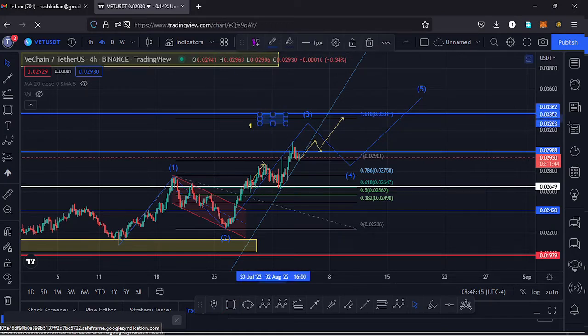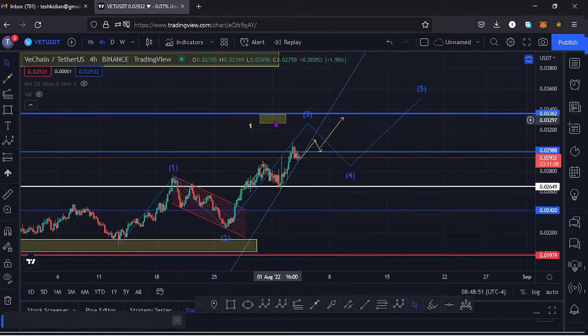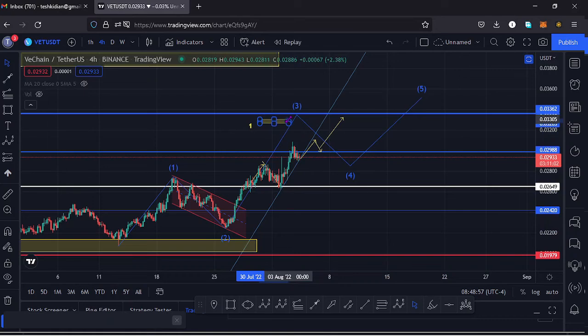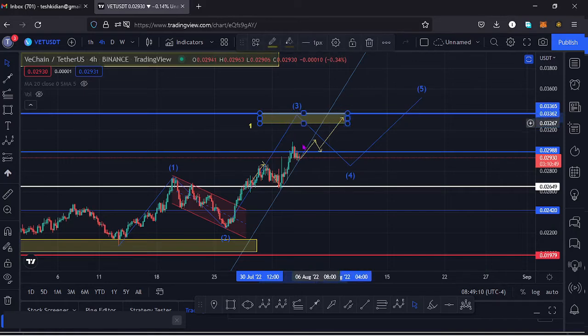And I can use a yellow marking here to mark that target area. So we have a target area up here within this yellow target, which is the minimum that I expect this wave 3 to the upper side to do. That is at around the $0.033 mark. So once we have a breakout above this key area of resistance, it's possible that we might continue pushing to the upper side and get into this yellow target area as the minimum of that wave 3, then see a retracement in a wave 4, and then continue pushing to the upper side to complete this first wave to the upper side.